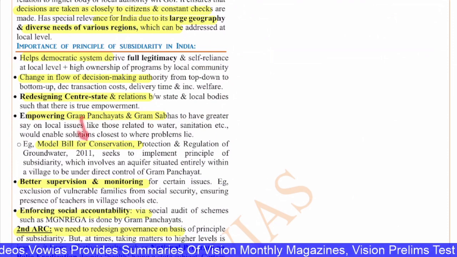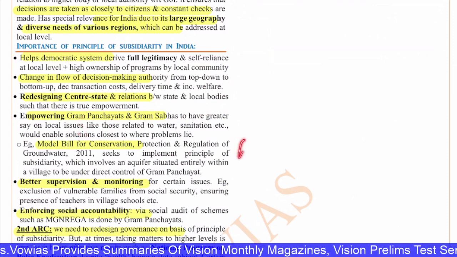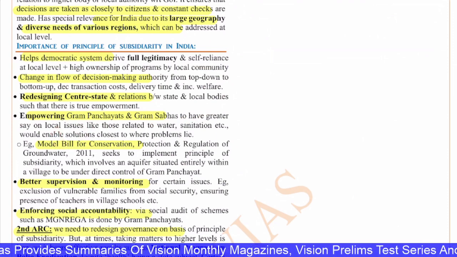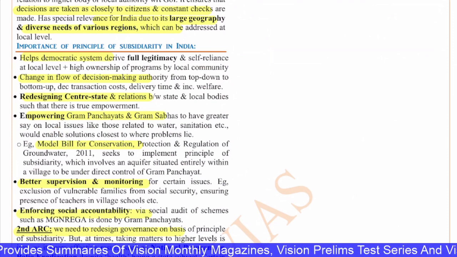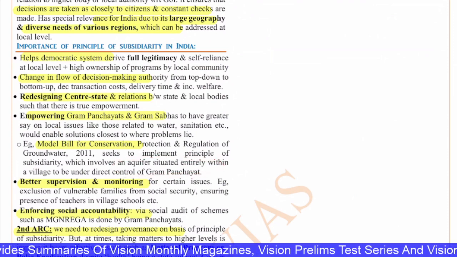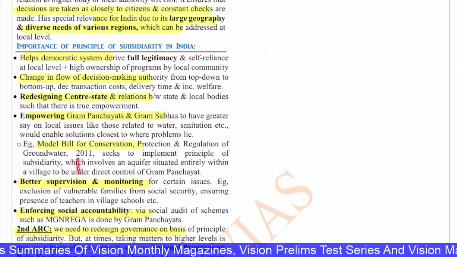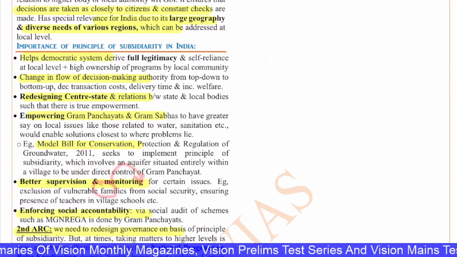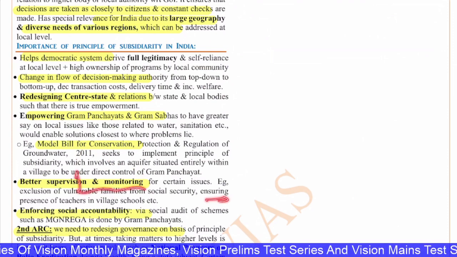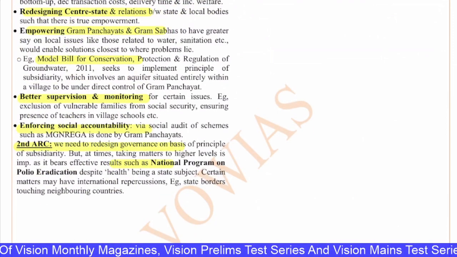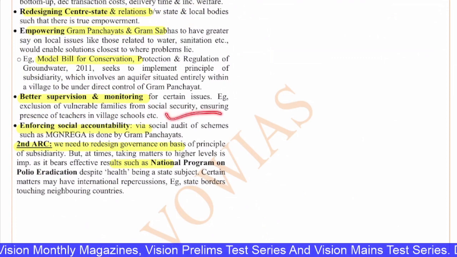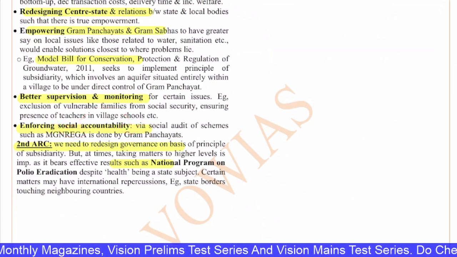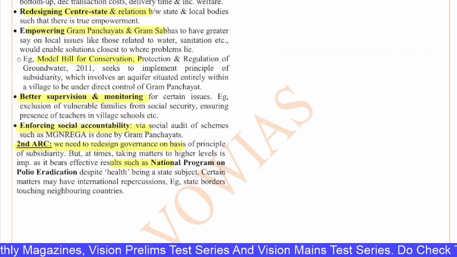Example, the Model Bill for the Conservation, Protection and Regulation of Groundwater 2011, which seeks to implement the principle of subsidiarity, involves an aquifer situated entirely within a village being under the complete and direct control of the Gram Panchayat. Better supervision and monitoring of certain issues, for example, exclusion of vulnerable families from social security, ensuring the presence of teachers in village schools, etc. And enforcing social accountability via social audit of schemes such as MGNREGA is done by the Gram Panchayat. Even the Second ARC says that we need to redesign governance on the basis of the principle of subsidiarity.